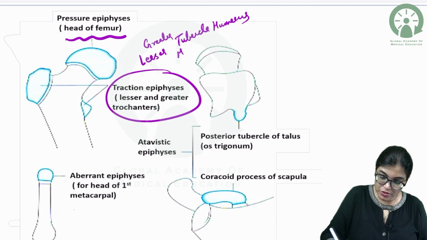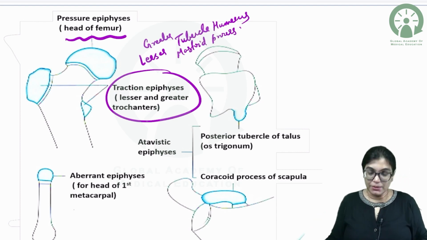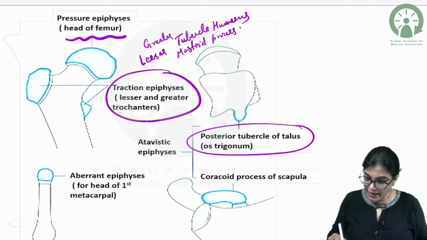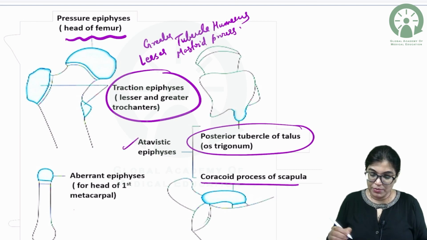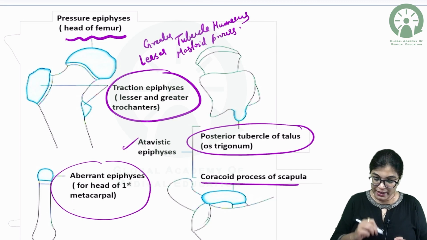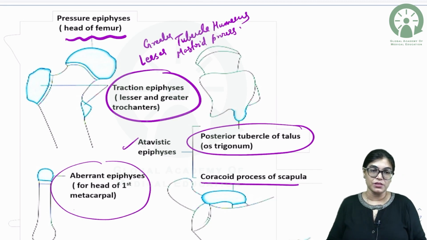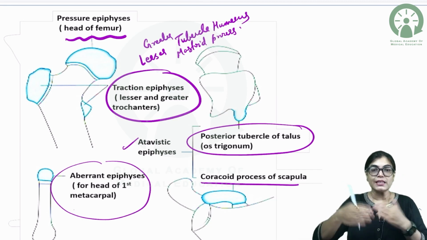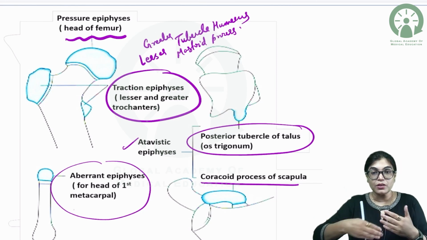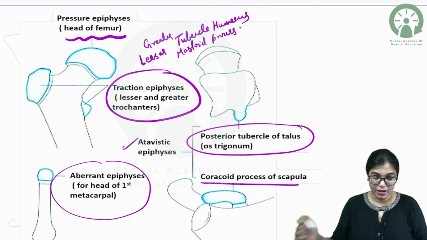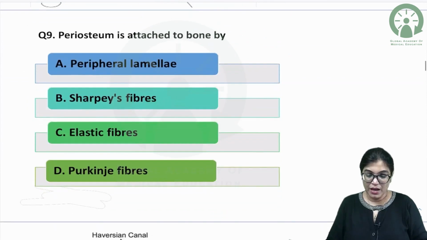Also on the mastoid process of the mandible. Posterior tubercle of talus and coracoid process of scapula are examples of atavistic epiphysis. Aberrant epiphysis is present at the head of the first metacarpal. We have discussed this. So this was a related MCQ and you can see how the MCQ can be twisted. Now let's see the next one.